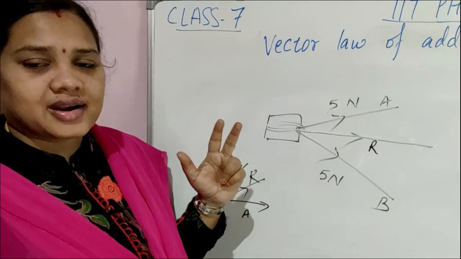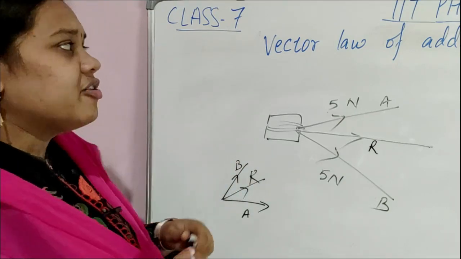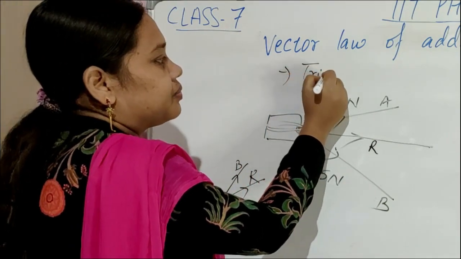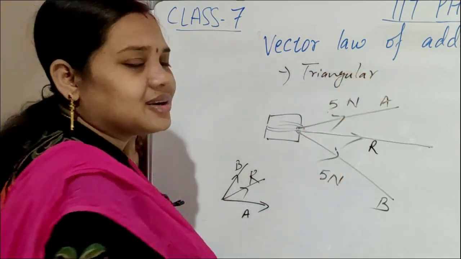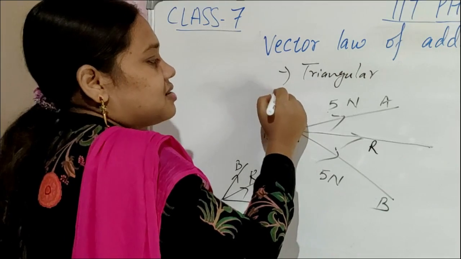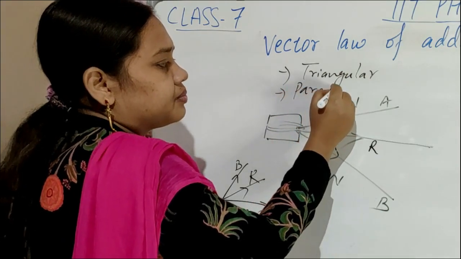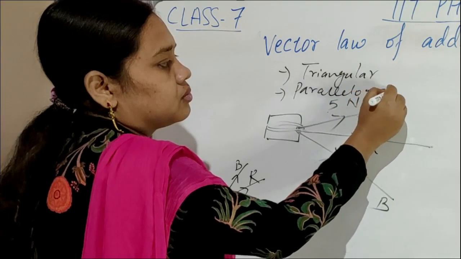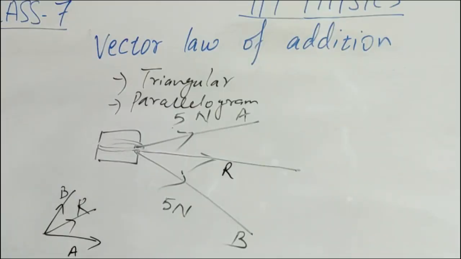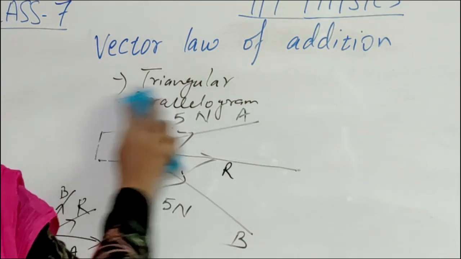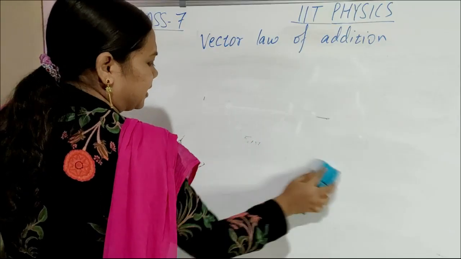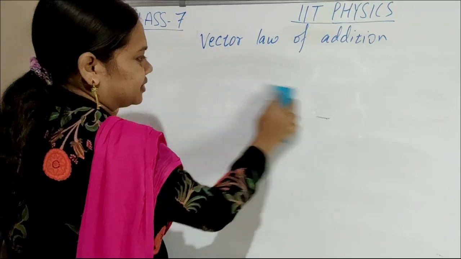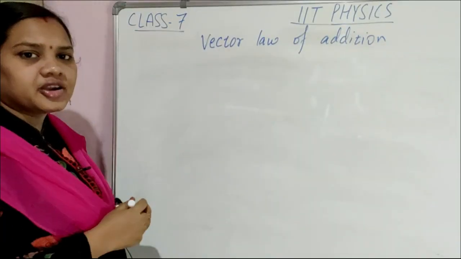There are two types of vector law of addition. First is the triangular vector law of addition, and second is the parallelogram vector law of addition. Two types are there. Both we will discuss one by one. First we will see the basic addition of vectors. Clear children? Basic addition of vectors.